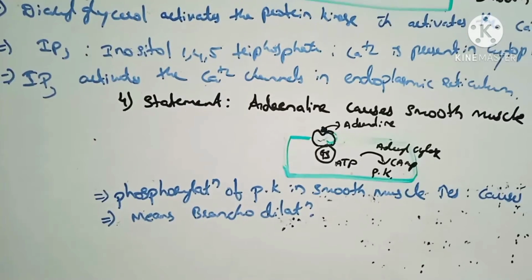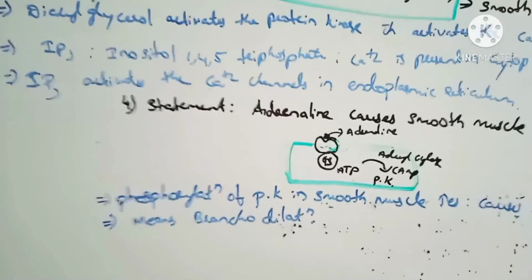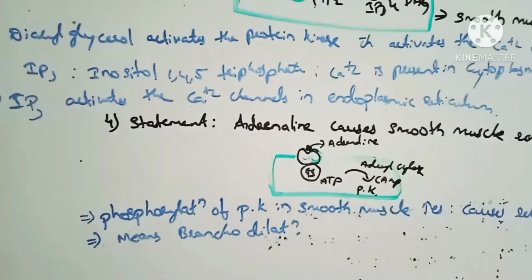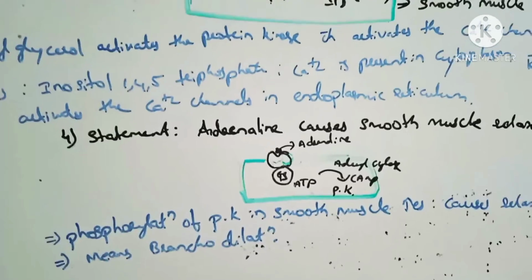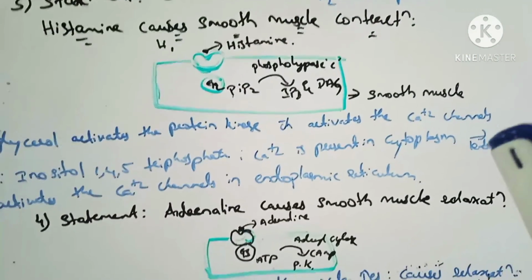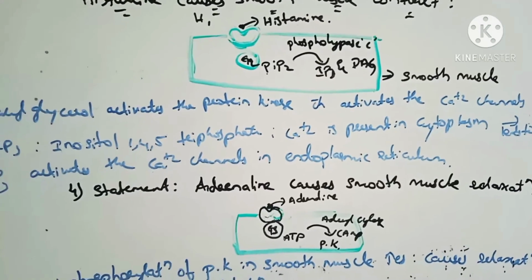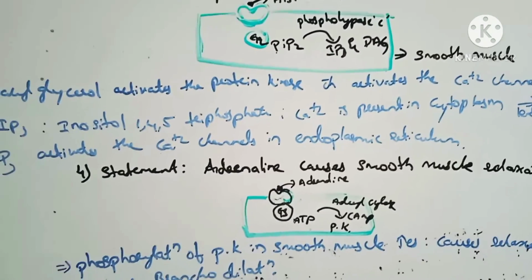So it is physiologically known as an antagonist. The condition is antagonism. So the adrenaline causes the smooth muscle relaxation and the histamine causes the smooth muscle contraction. This is the difference between the relaxation and contraction of the smooth muscles.